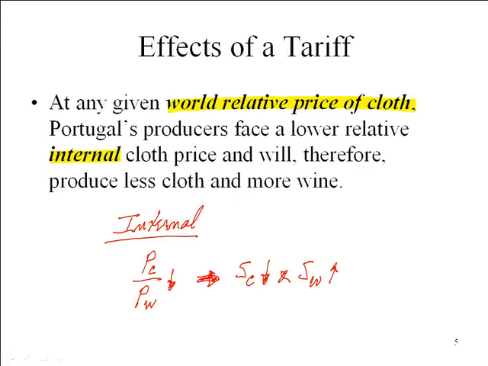Notice also that if we think about the relative supply of cloth, it goes down. So notice we started by saying, let's hold the external equilibrium world price constant and find out how domestic producers will respond to the imposition of this tariff. We're going to produce less cloth and more wine. So how do we reflect this change in relative supply of cloth in our world relative supply and demand diagram? Because Portugal is clearly producing less cloth and more wine. So the relative supply curve of cloth will shift to the left.